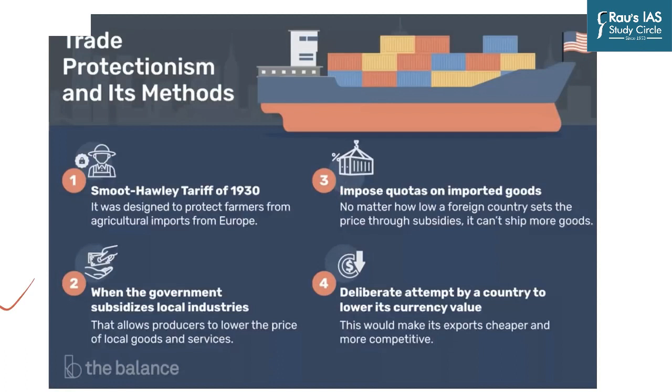And just as the war finished, allies believed that a multilateral framework for the world trade would loosen the protectionist policies that defined 1930s. Now, what are the protectionist policies and what are these tariffs and quotas and subsidies? So these are a way to carry out protectionism, which is a practice of following protectionist state policy, which allows for the government of a country to promote its own domestic producers, service providers, and thereby boost their domestic production of goods and services. For example, let's say if there is a government contract, and if Government of India mandates that only Indian companies can bid for that contract, that is a kind of protectionism.